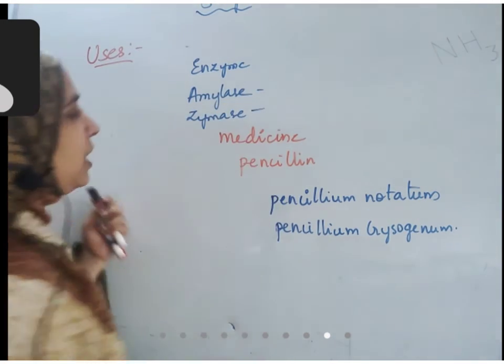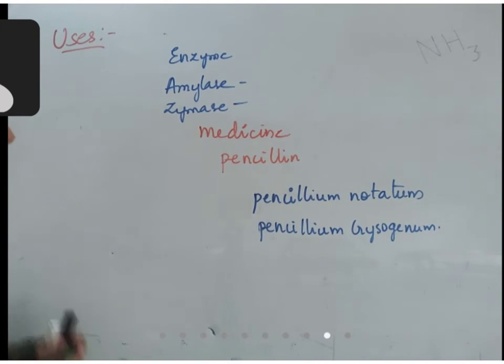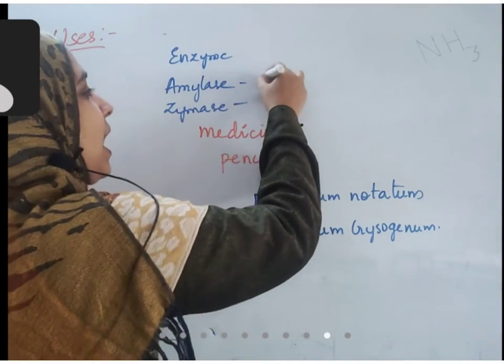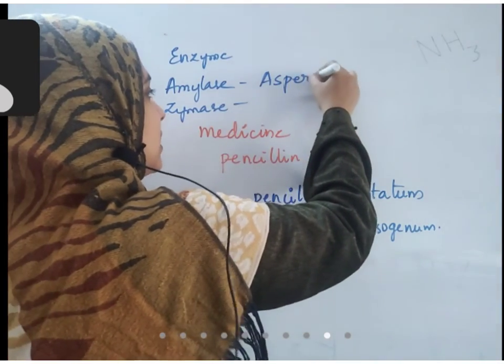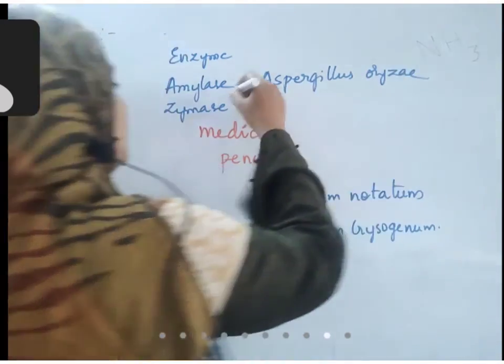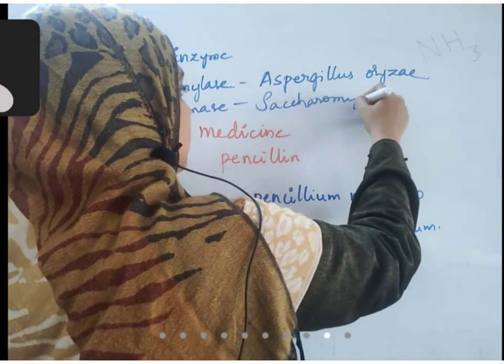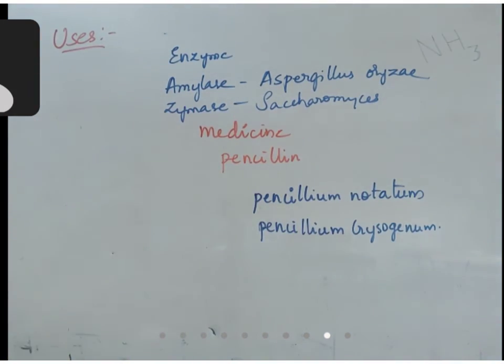Okay, these are obtained from fungus only. Amylase is obtained from Aspergillus oryzae, and zymase is obtained from Saccharomyces cerevisiae.